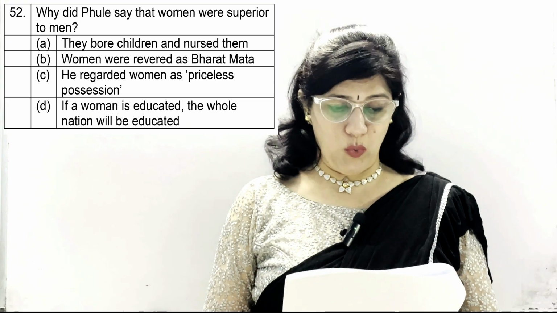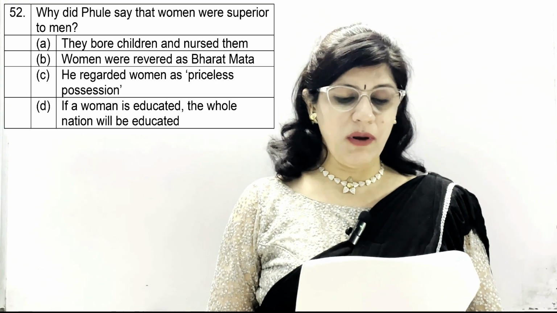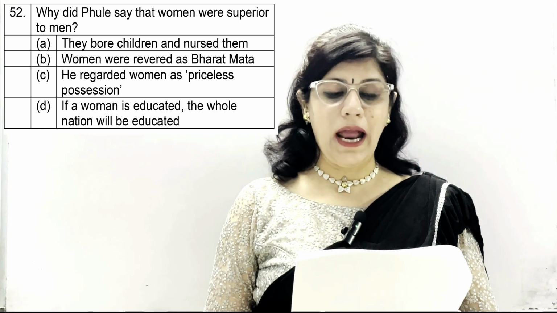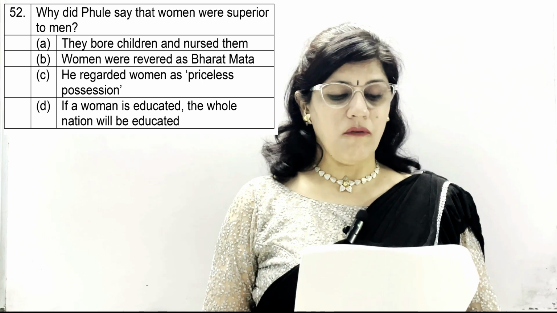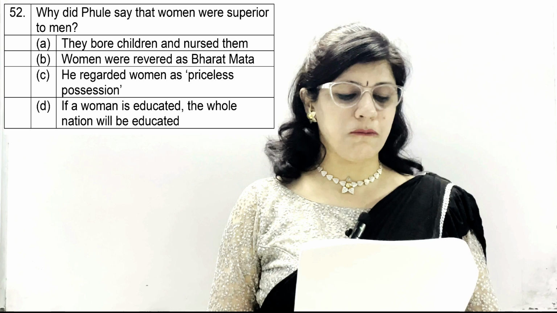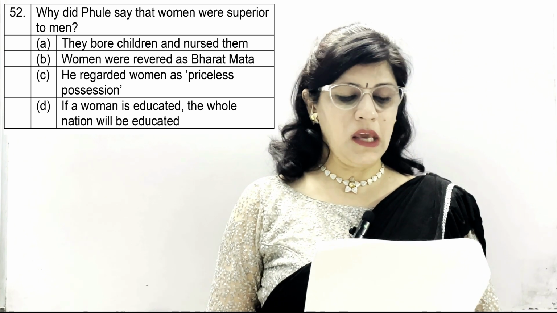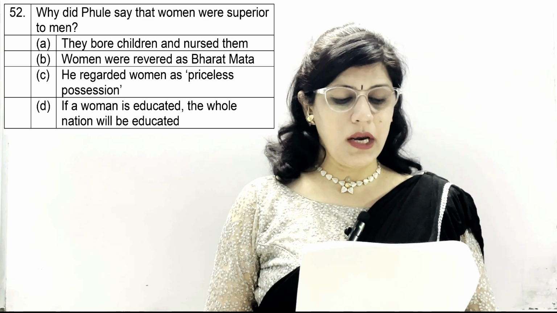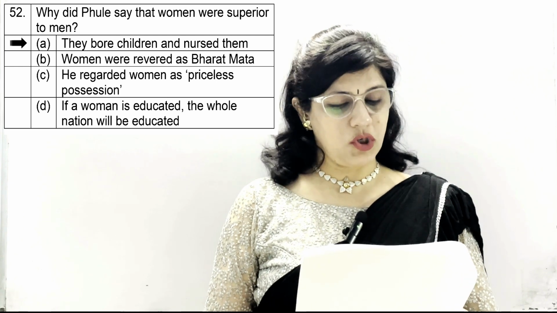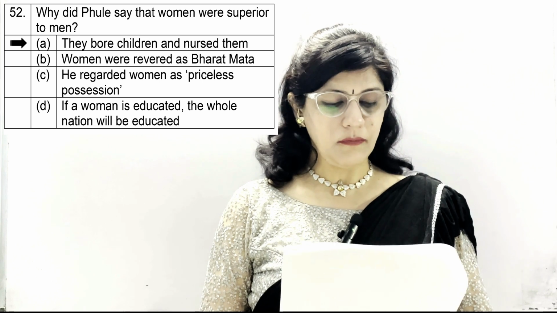Question number 52. Why did Phule say that women were superior to men? Option A, they bore children and nursed them. B, women were revered as Bharat Mata. C, he regarded women as priceless possession. And D, if a woman is educated, the whole nation will be educated. And the correct option is A, they bore children and nursed them.